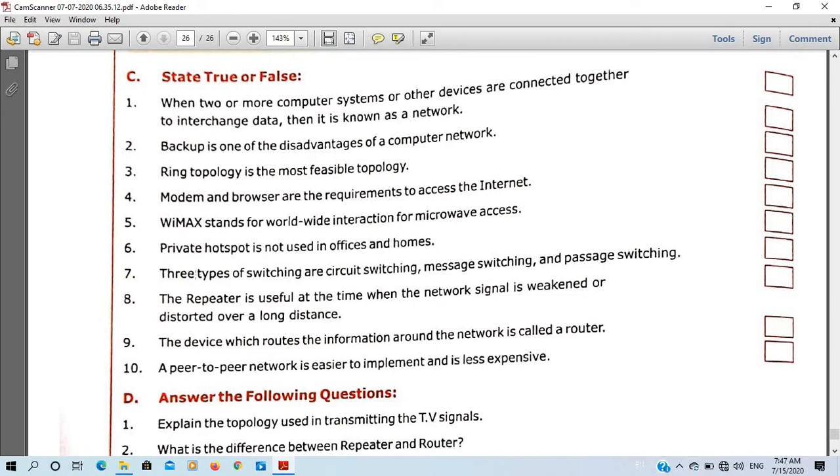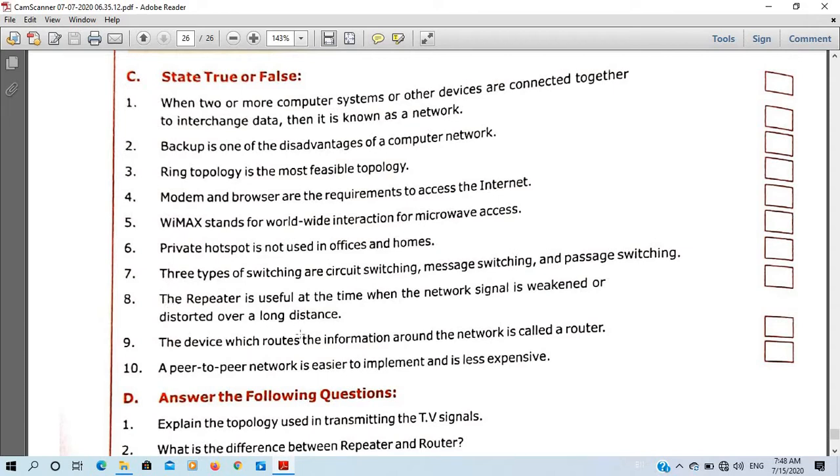Now 7 number. 3 types of switching are circuit switching, message switching and passage switching. So you have seen what the different switching are. You can get confirmed from your page number. I am telling you, it is 83. Circuit switching, message switching and packet switching. So it is not passage switching, so it is false. So 7 number is false.